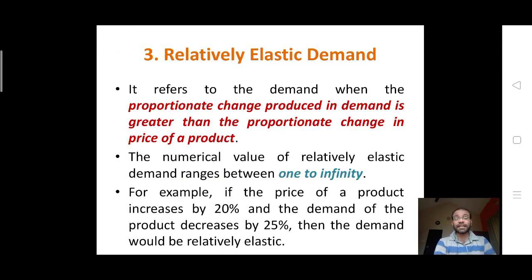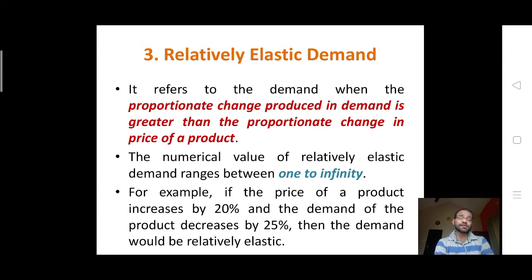The third type is relatively elastic demand. It refers to the demand when the proportionate change produced in the demand is greater than the proportionate change in the price of the product. The numerical value of relatively elastic demand ranges from 1 to infinity. So, here the Ep value will be greater than 1, which means 1% change in the price leading to 2% change in the demand. So, as per the formula, 2% change in the quantity demanded divided by 1% change in the price, so 2 by 1, that is 2, which is greater than 1.